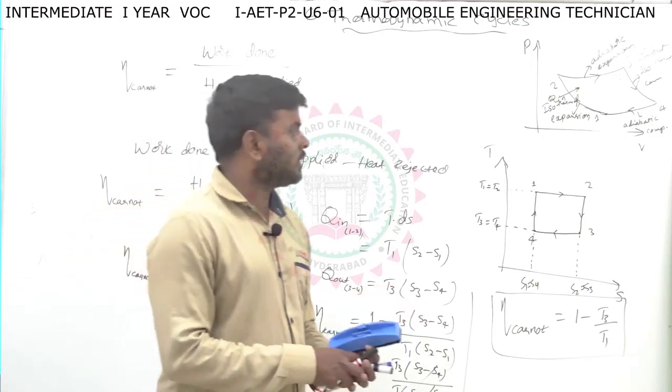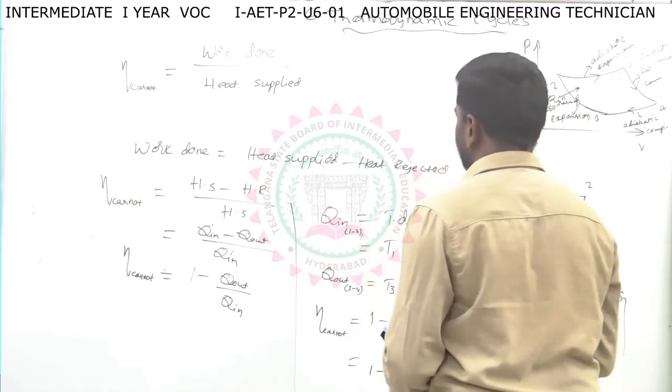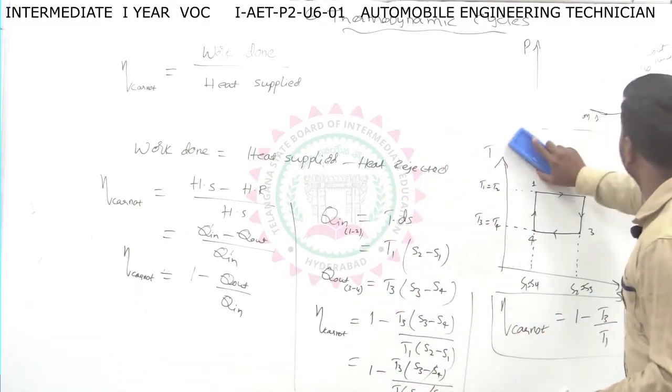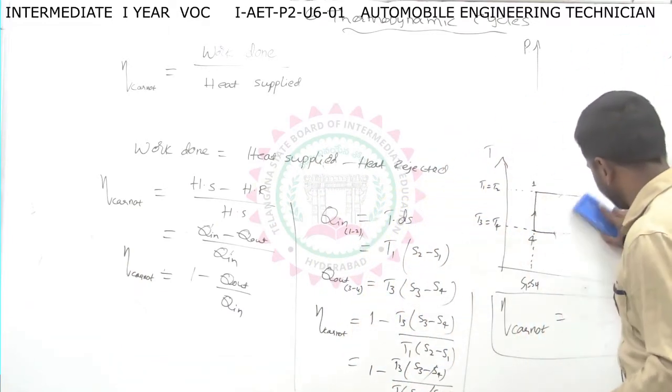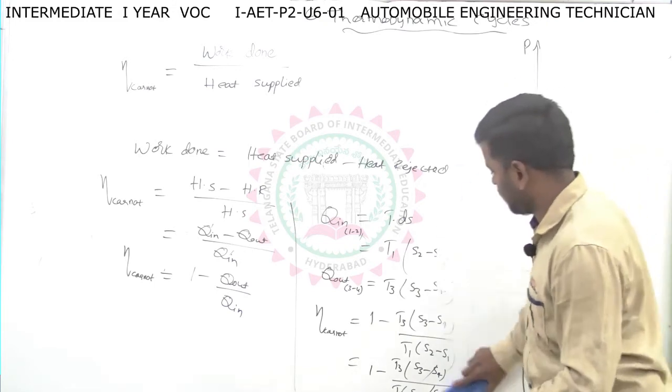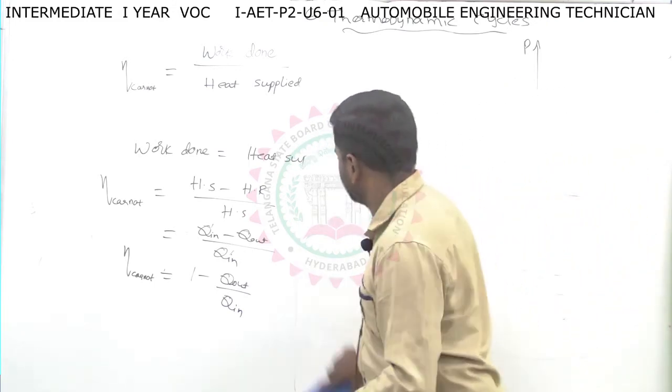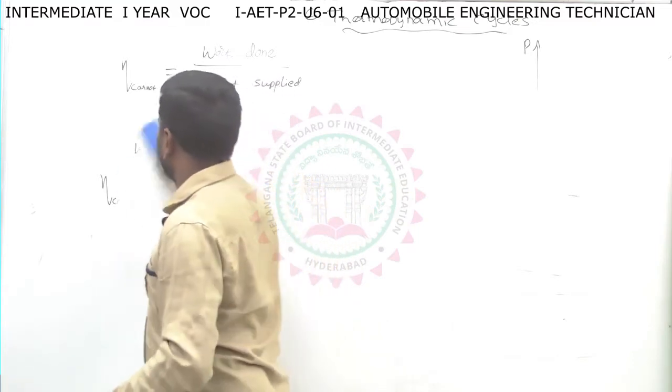Okay, so that is about the Carnot cycle. Our next cycle is the Otto cycle. We will see the Otto cycle.